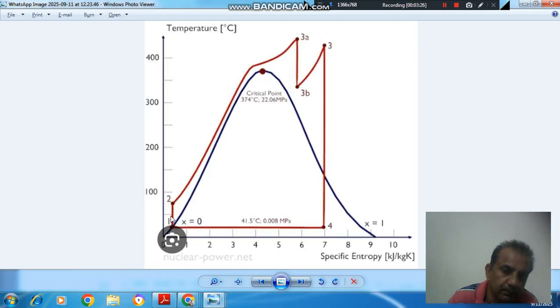And this is the Rankine cycle for a supercritical boiler operating above critical point with one reheat. This is pump and this is heating above a pressure of 221 bar, and then this is turbine, then reheating, and then turbine, and then